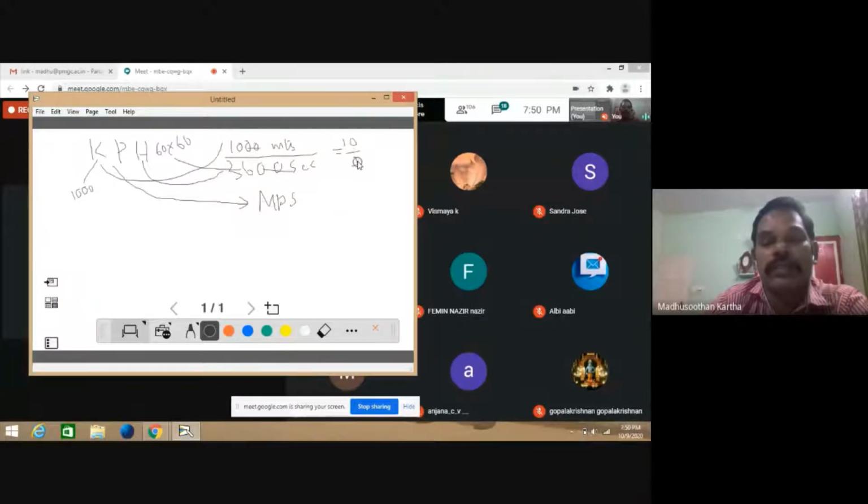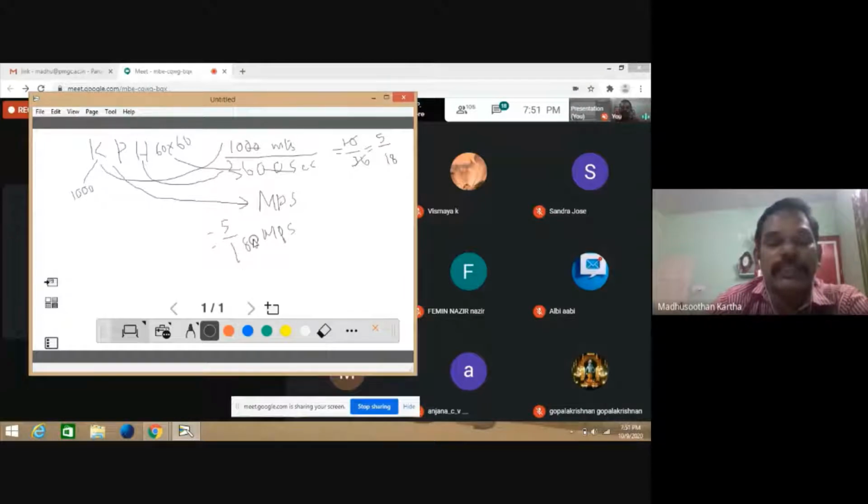If you cancel both numbers using 2, 10 becomes 5 and 36 becomes 18. So it is equal to 5 by 18 meter per second. Clear? 1 kilometer per hour is equal to 5 by 18 meter per second.